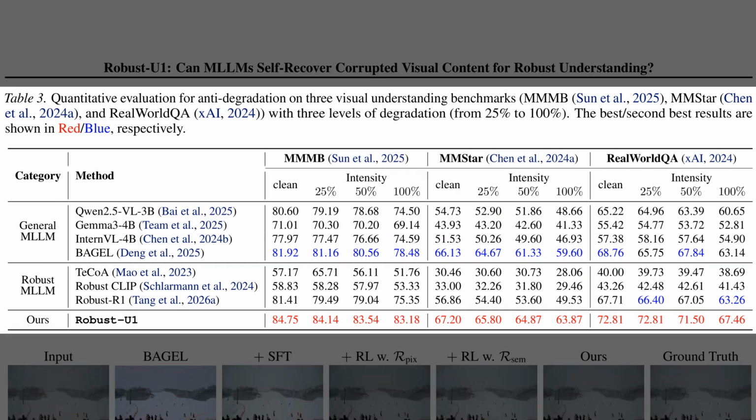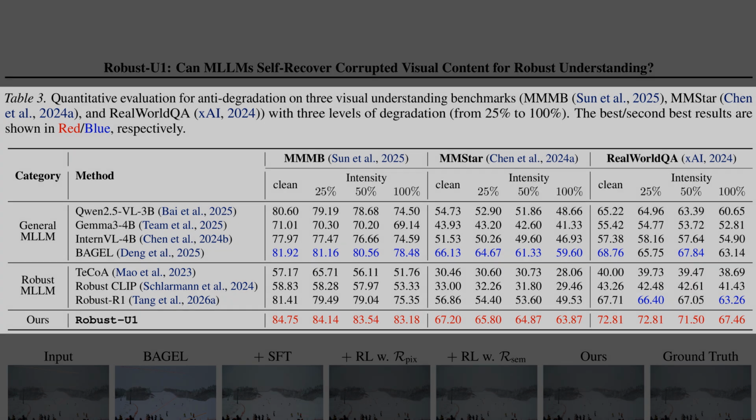Table 3 highlights how well our model resists severe visual noise across 3 standard datasets. Here, we evaluate performance under different levels of degradation, which means the intensity of simulated visual corruption applied to the images, ranging from 25% up to 100%. The bottom row showcases our model, Robust-U1, consistently achieving the highest scores even at 100% noise. For instance, on the MLLM benchmark, our model drops by only about 1.5 percentage points under maximum corruption, while other models degrade much more severely.